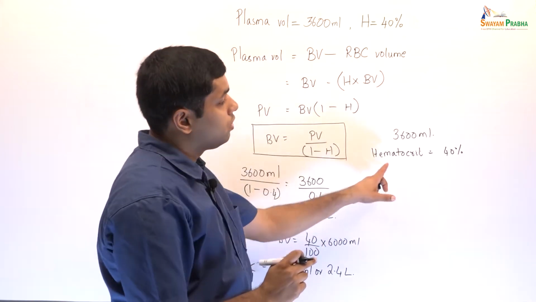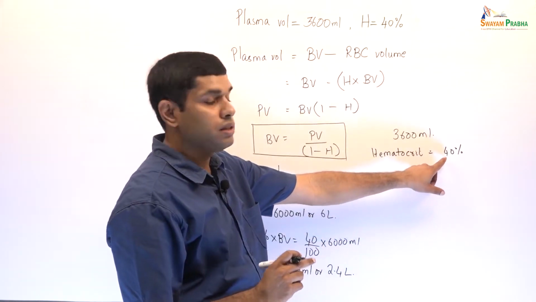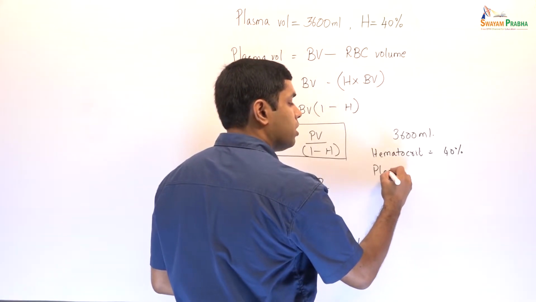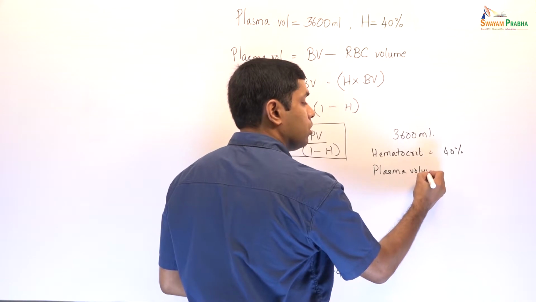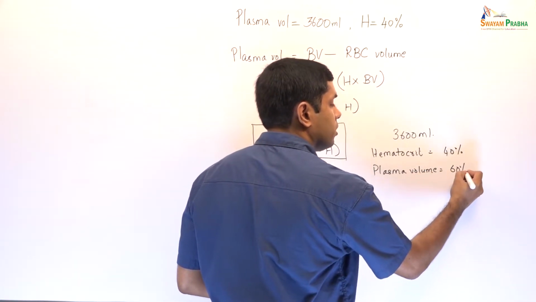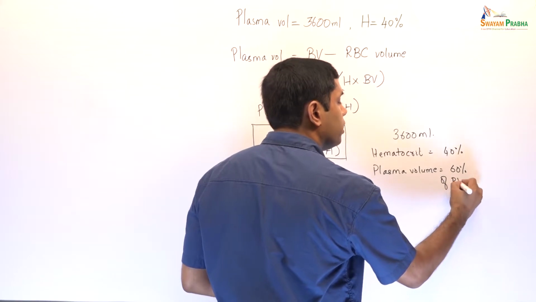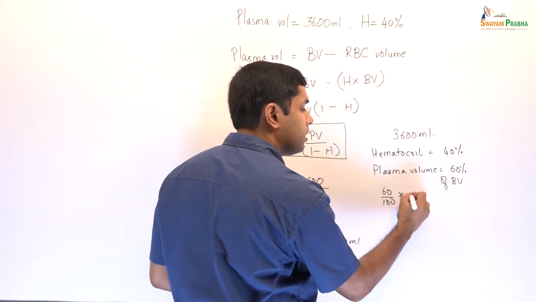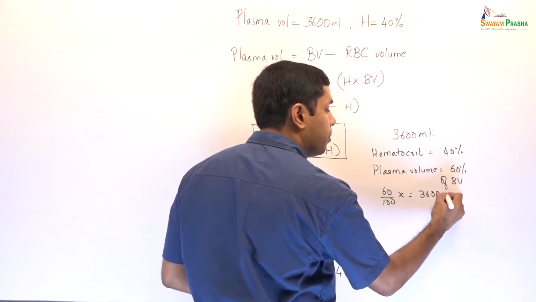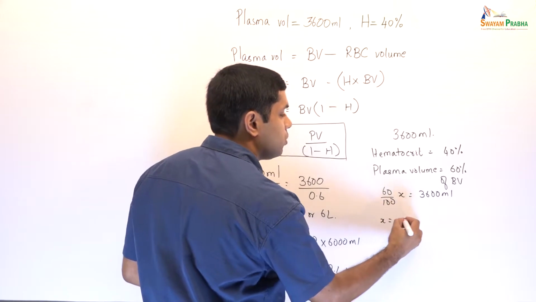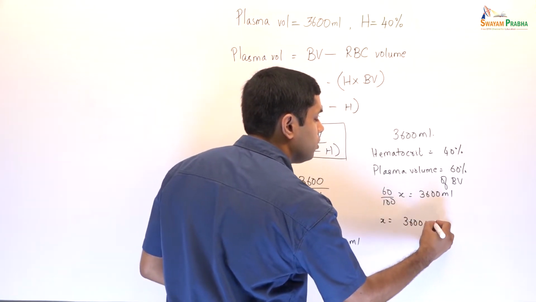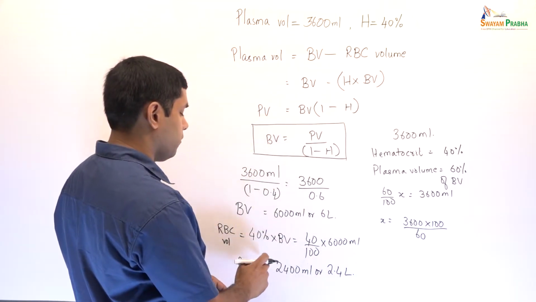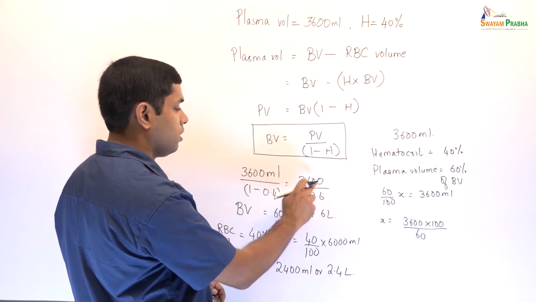Now, if the hematocrit is 40%, it means that the plasma volume is 60%. So, we know that the plasma volume is equal to 60% of the blood volume in this person. So, let us say the blood volume is X. So, we will have 60% of X is equal to 3600 ml. What is X? So, X is equal to 3600 into 100 divided by 60, which is exactly what we have found here, 3600 divided by 60.